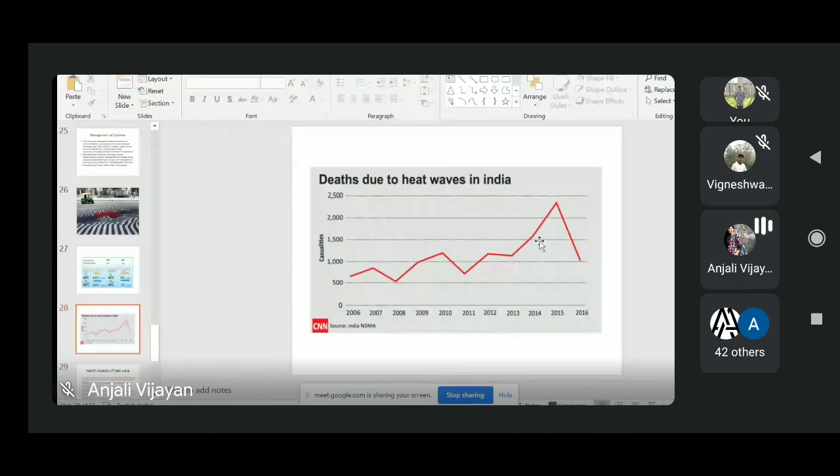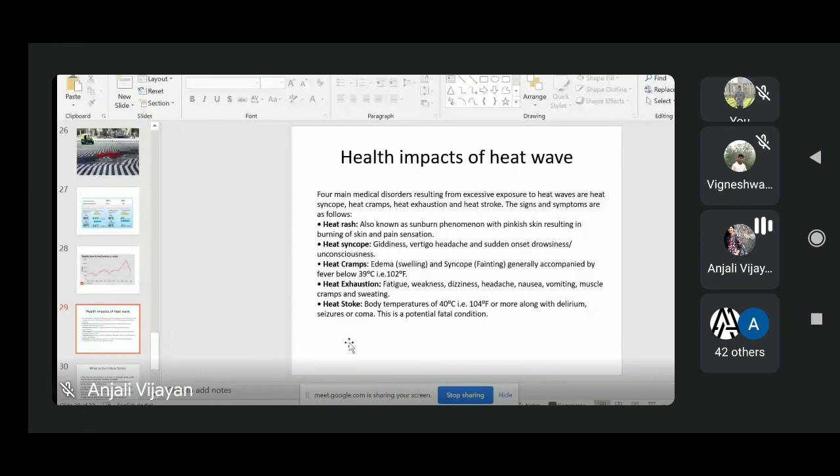Okay, so this is a graph showing death toll in India due to heat wave during 2006 to 2016 period. So if you see, it has considerably increased. Okay, so here you can see it has considerably increased as the years pass by. Now we will see what are the health impacts of heat waves.